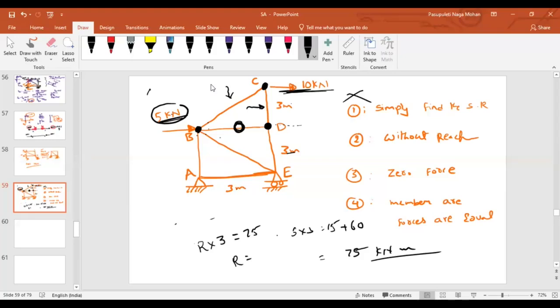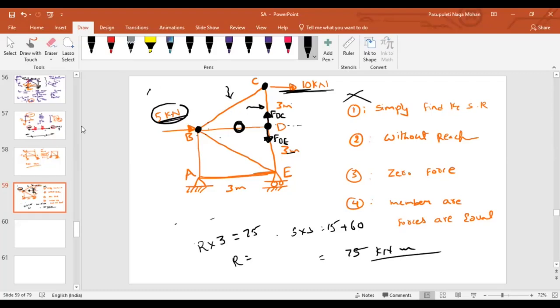But if I look at joint D, as this force is already 0, how many other forces are existing? Member CD: if I assume it is in tension, this is my representation of the force in member CD. Member DE: if I assume it is under tension, this is my representation of the force in member DE.